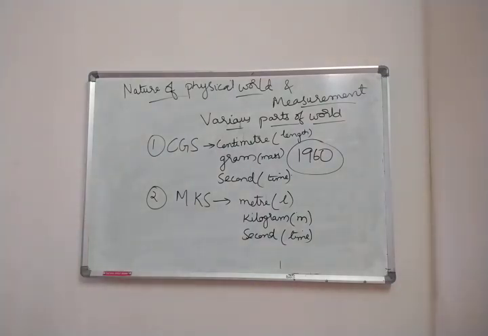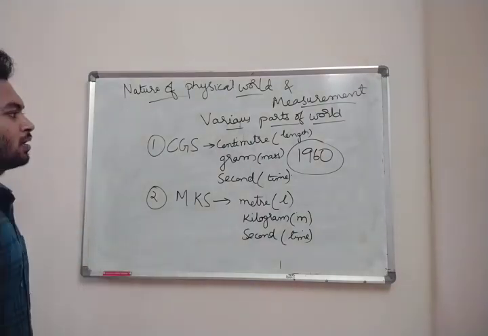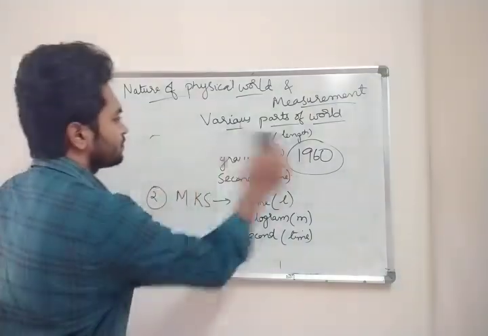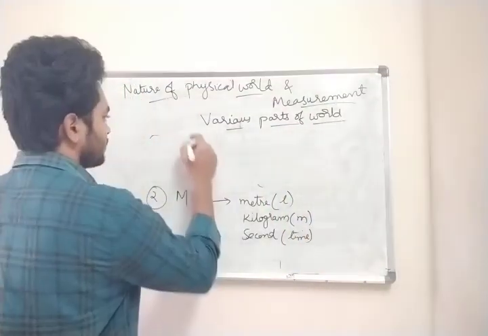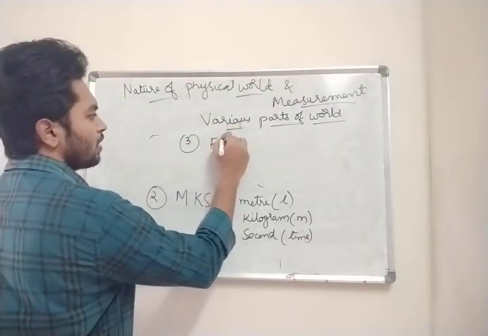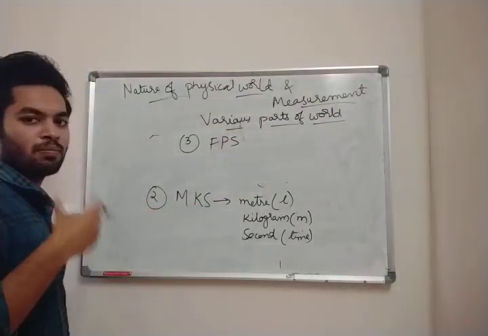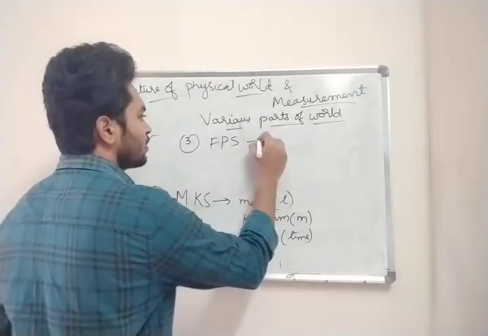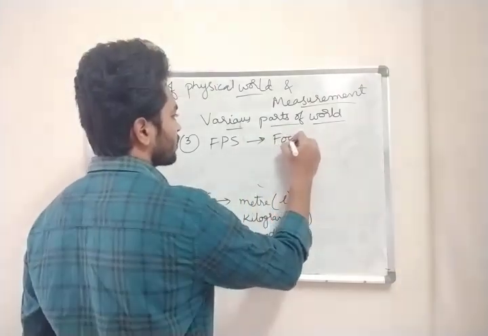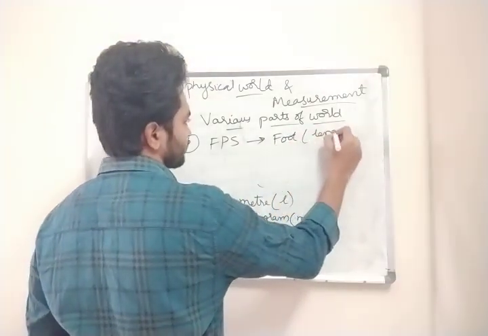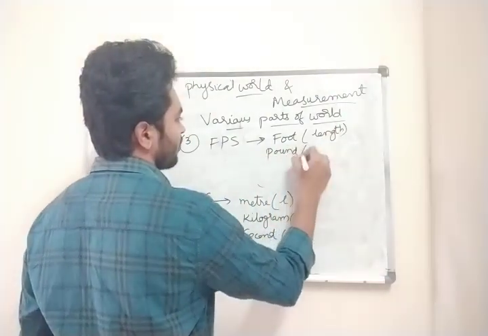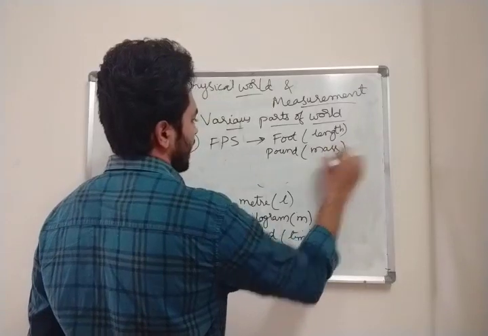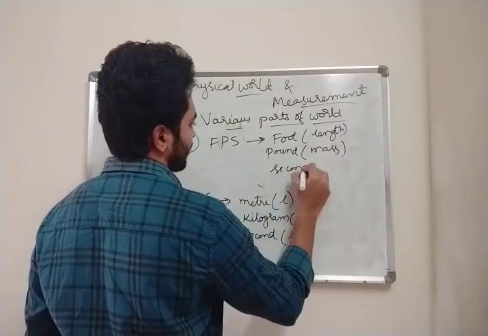The third type of system, note this down, is FPS. I think you already have this from your 8th class, but I am just revising it. FPS: foot for length, pound for mass, and again second for time.